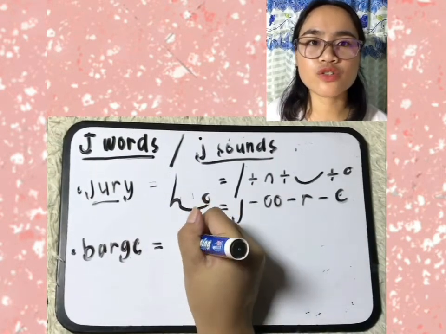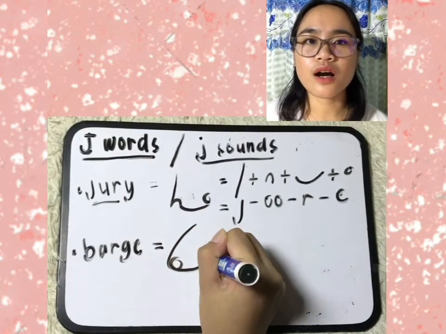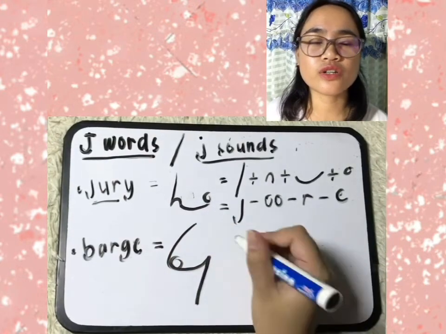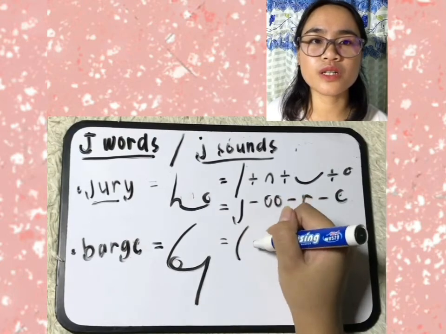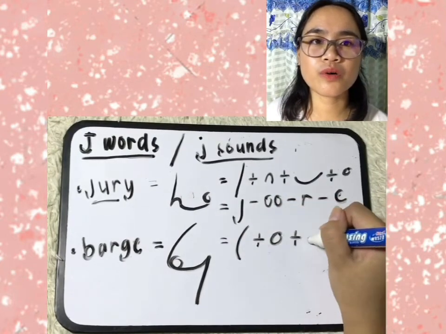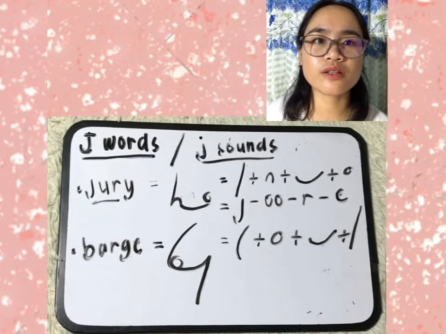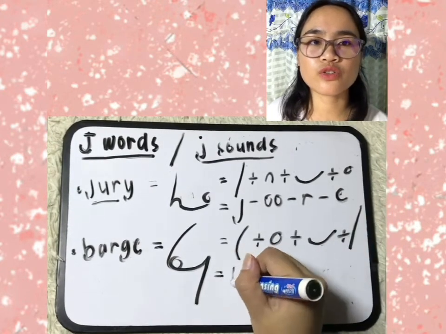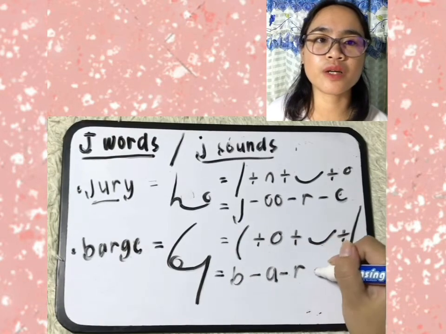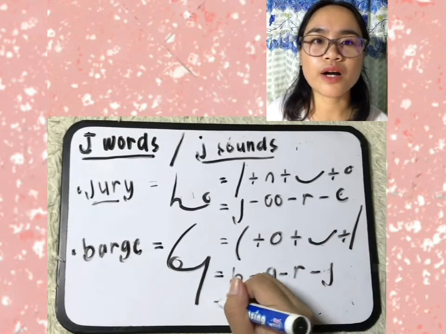Next, the word barge. B-A-R-J. Circles are written inside the curve. So B plus A symbol plus R symbol plus J symbol, which is a long downward straight symbol. If we shorthand spell it, B hyphen A hyphen R hyphen J, barge.